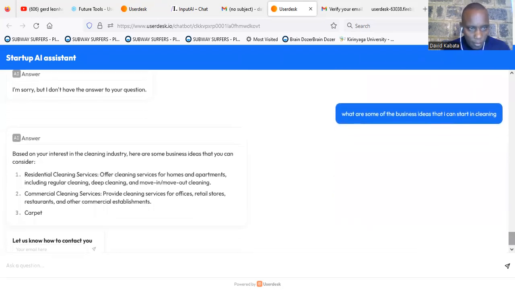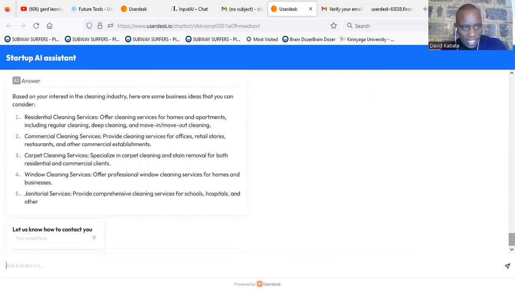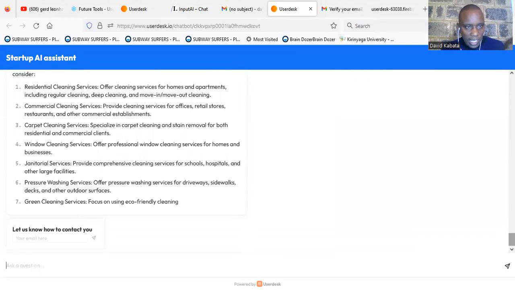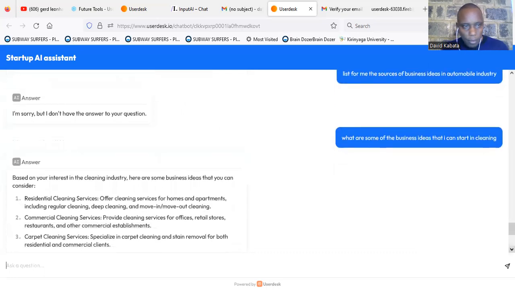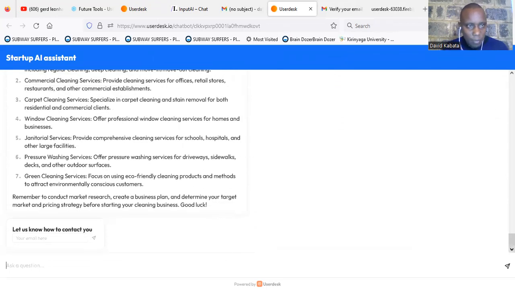So these are some of the business ideas that you can start in cleaning. You can decide to do window cleaning, janitorial cleaning, pressure washing, cleaning for cars, and other cleaning services. So you can see it depends on the prompt that you are giving it. It has to understand the prompt. So I can wash the carpets, do commercial cleaning, window cleaning, janitorial cleaning, and it actually gives you information beyond that. Remember, this is not actually even in that book.